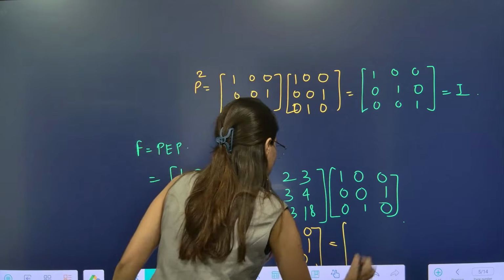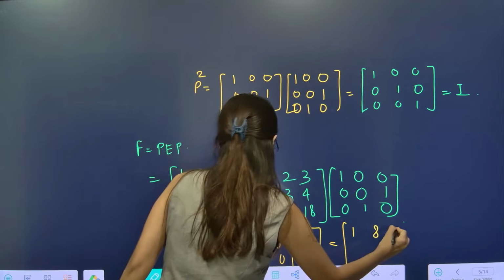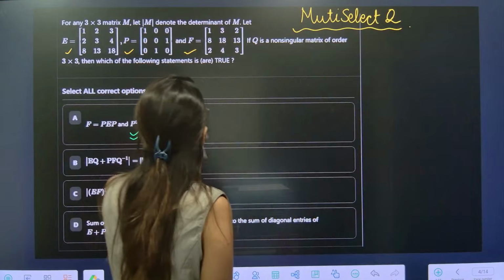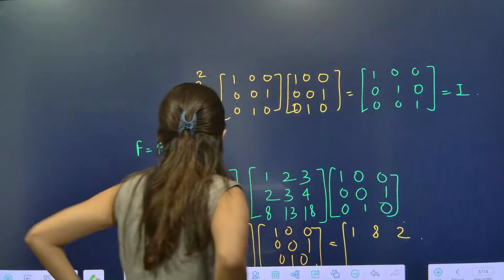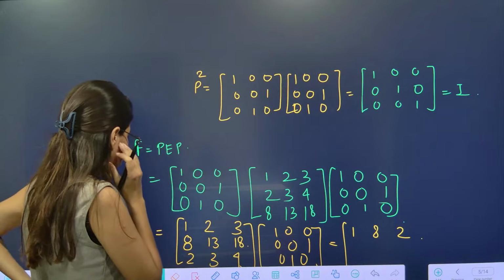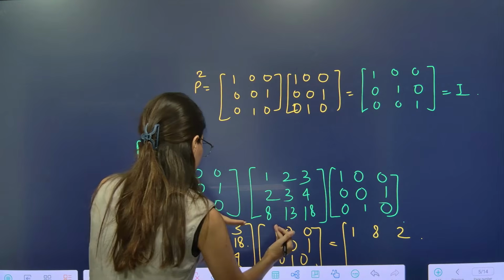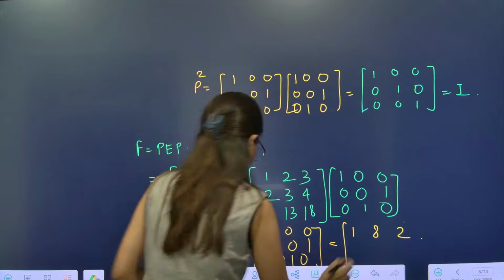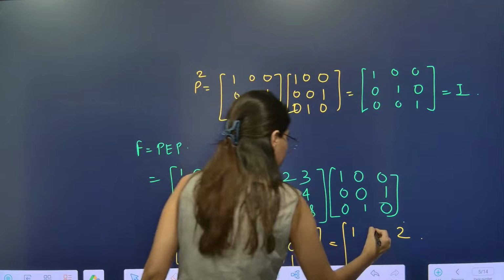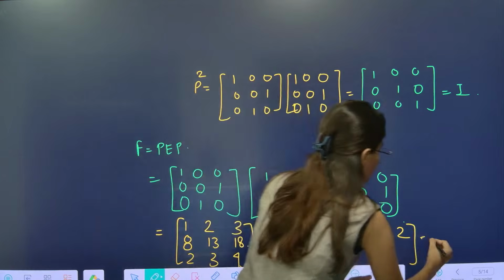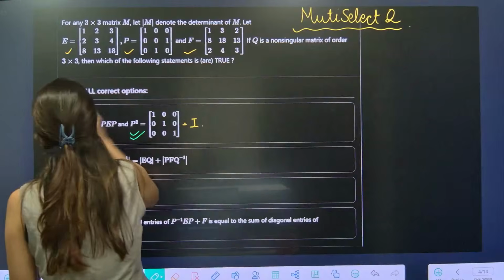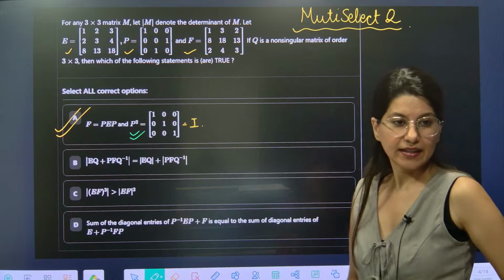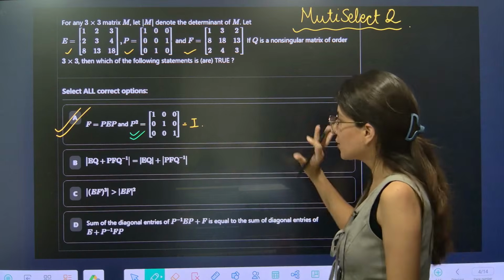So 1 3 2, sorry, this is 132. So if you solve it, you will get F. So option A is absolutely right. Option A, done.